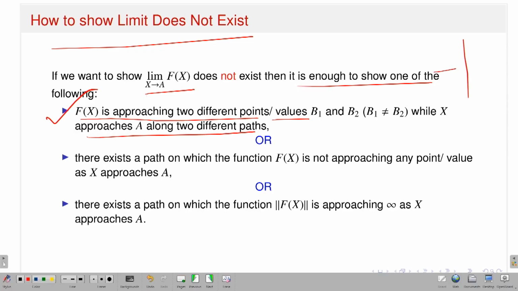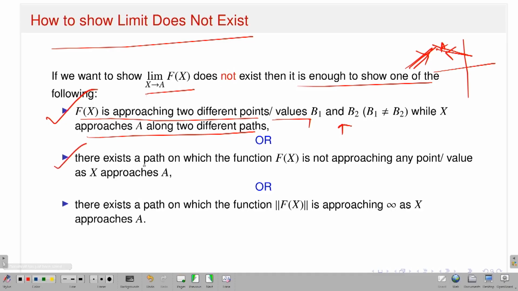So again, I am supposing R2, and suppose I want to check the existence of the limit at that point. What I will do is take two paths. Suppose this is one path, and suppose this is another path. In this path I am approaching a, and in this path I am approaching a, but the corresponding value of the function approaches, say, b1 and b2. If this happens, then I will say that the limit does not exist. Because if the limit exists, then whatever direction I choose to approach a, the value of the function approaches the limit of this function. That follows from the definition. So if I choose two different paths, both approaching a, but the corresponding values approach different limits, that means the limit does not exist.